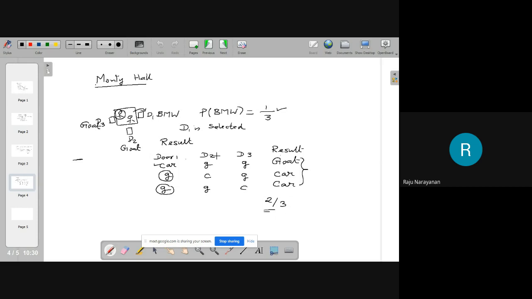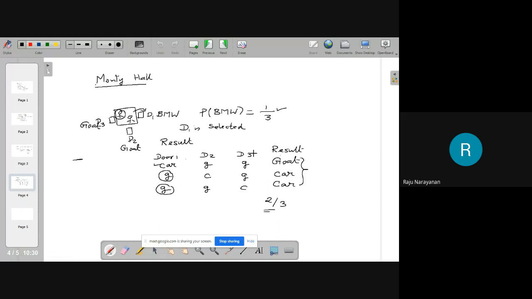Okay, that man will open D2 or D3. He will never open D1, because if he opens D1, you are finding a car and you will stick with your decision and you will take the car. That other man is not happy with that. He will open only D2 or D3. Okay, then suppose D3 is opened. Then you will change your decision.